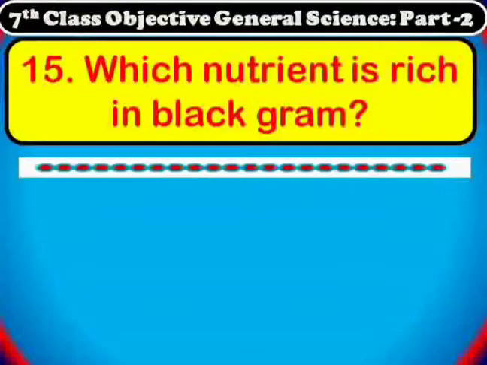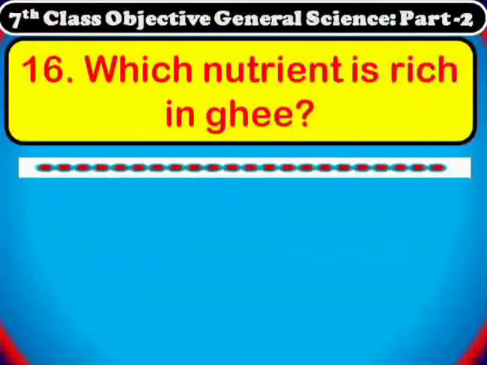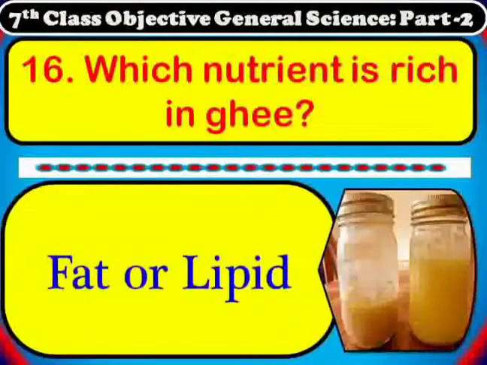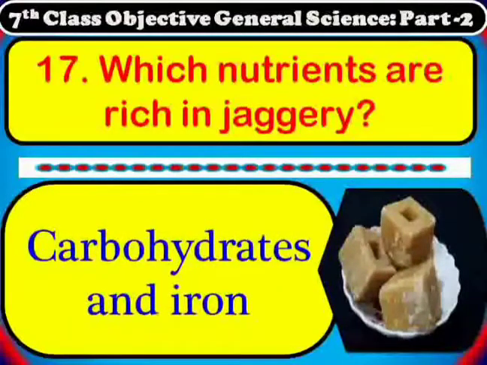Which nutrient is rich in black gram? Proteins are rich in black gram. Which nutrient is rich in ghee? Fats or lipids are rich in ghee. Which nutrients are rich in jaggery? Carbohydrates and iron are the nutrients which are rich in jaggery.